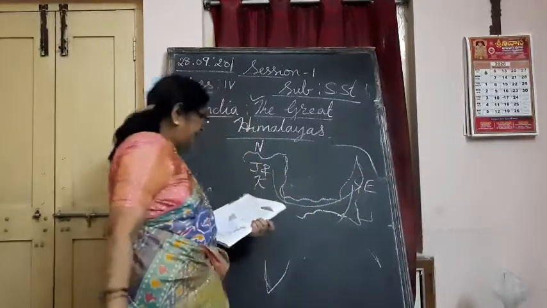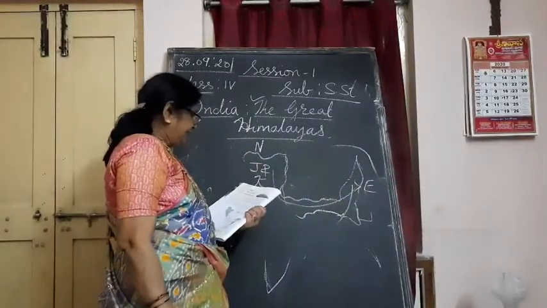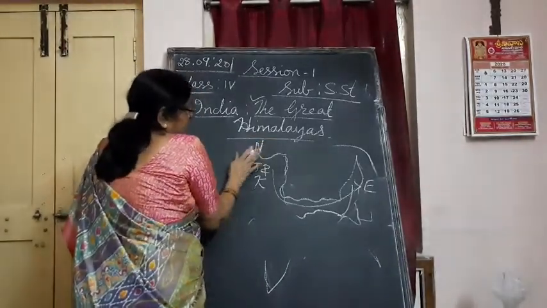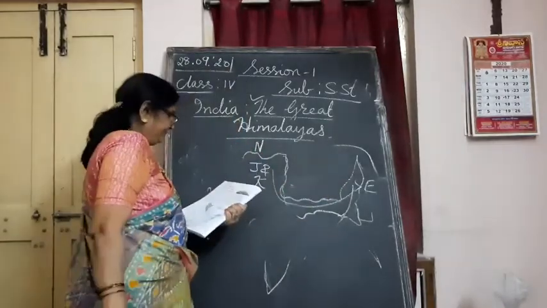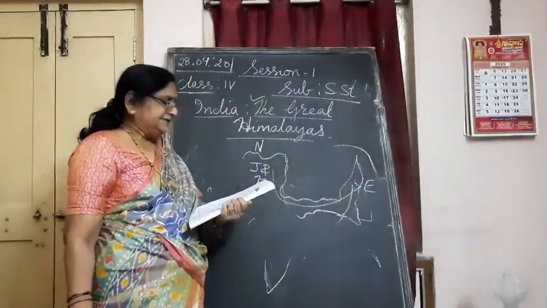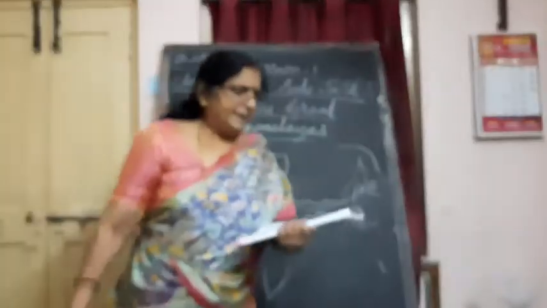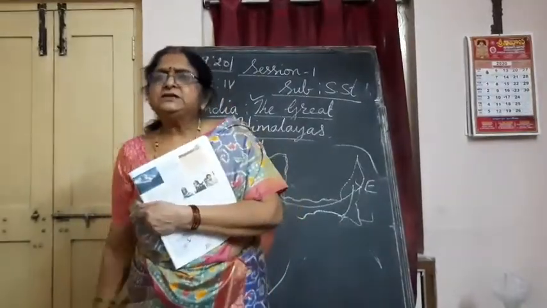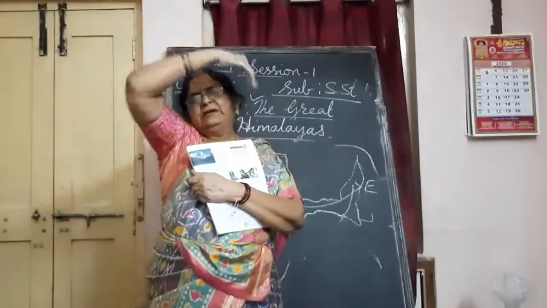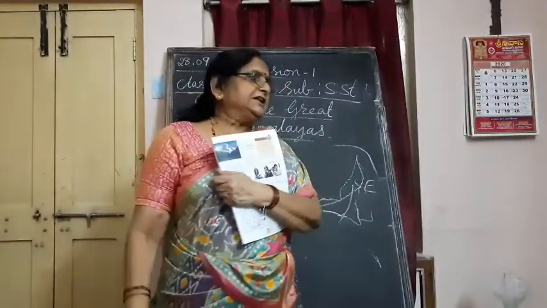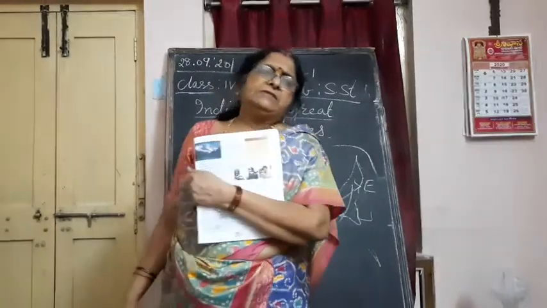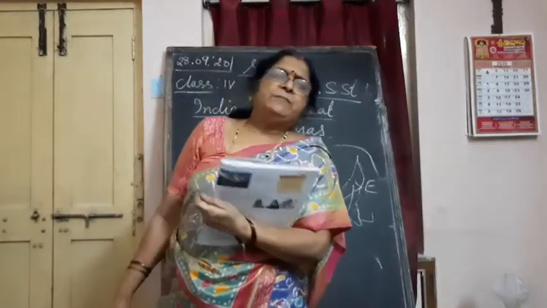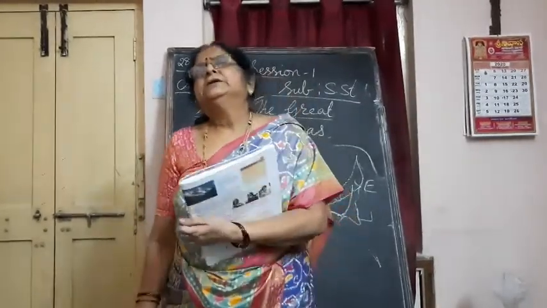They are not very high. They are shorter than the Himalayan mountains in the north. The Himalayas are the highest mountains and have many parallel ranges. Himalaya is not one range. What is a range? A line of mountains together, one by one, a chain of mountains. A chain of mountains or a line of mountains is called a range.